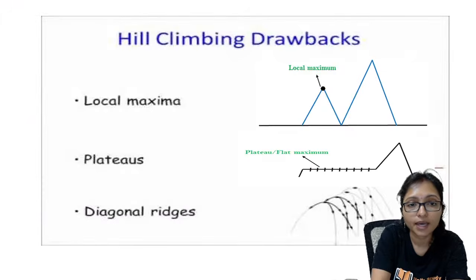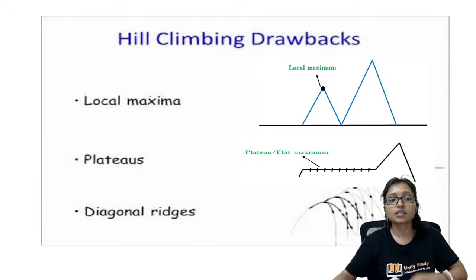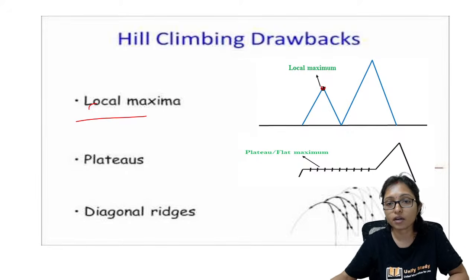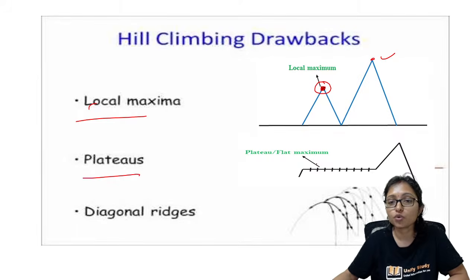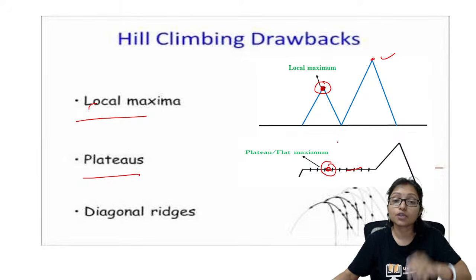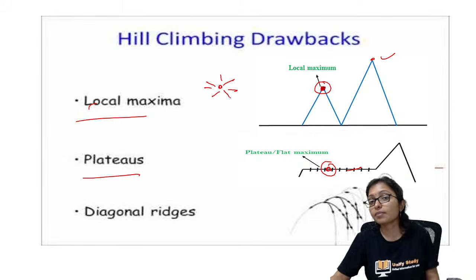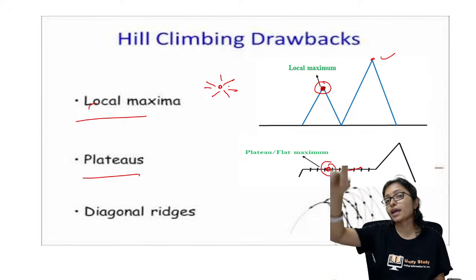In the hill climbing algorithm you can see these are called the local maxima. This is the local maxima problem. You are trapped here. Actually the highest peak is there but you are not able to reach it. This is called plateau. You are trapped here. You are not able to go ahead because hill climbing always works from the current position. It checks all the neighbors, to see from which neighbor I can go up.